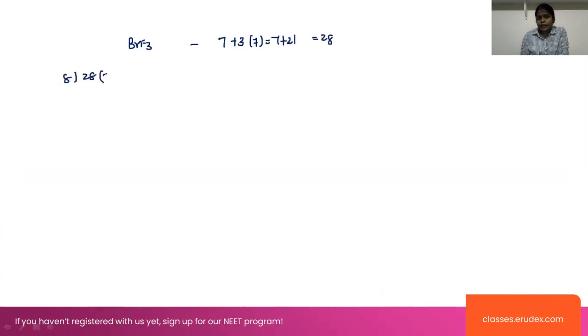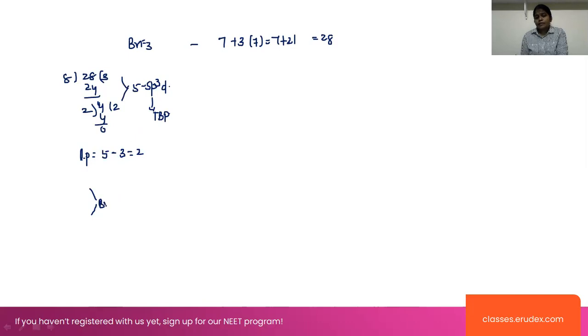8 3s are 24. Here it is 4. This will be divided by 2, 2 2s are 4, 0. So this indicates 5, sp3d hybridization. This will be the TBP structure, trigonal bipyramidal structure. To find out the lone pairs of electrons, 5 minus the surrounding atoms, that is equal to 2. We are taking Br as the central atom. Now the 3 fluorines are placed here: fluorine, fluorine, and fluorine. Here we have to place the lone pairs.